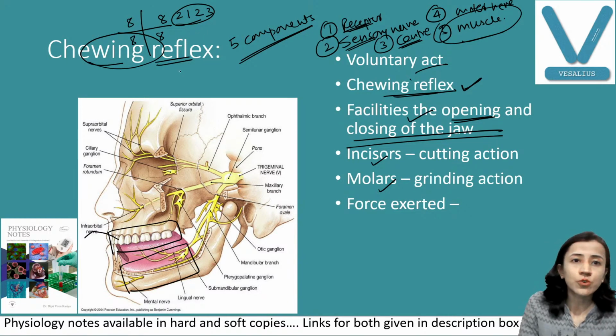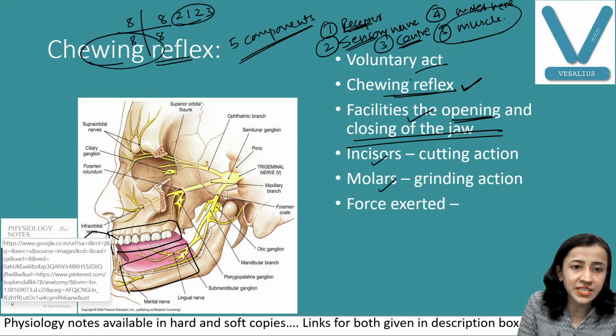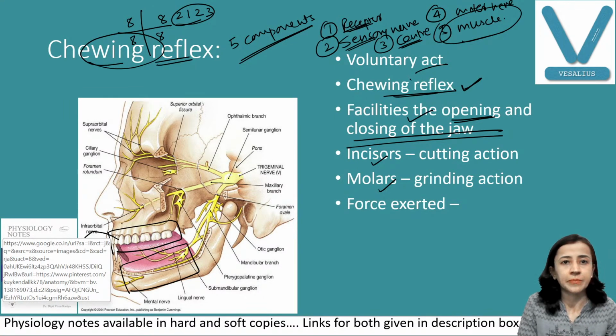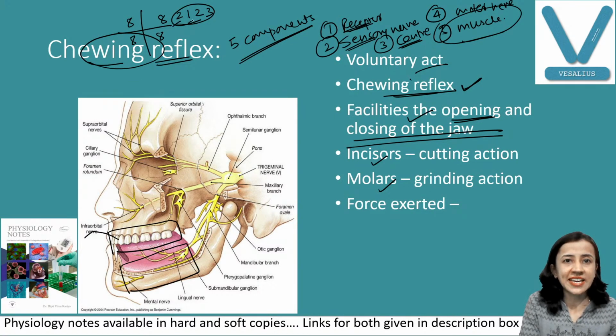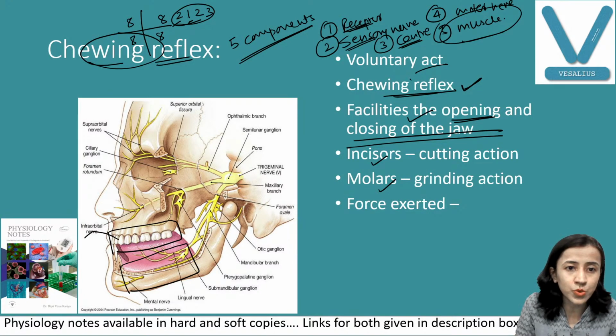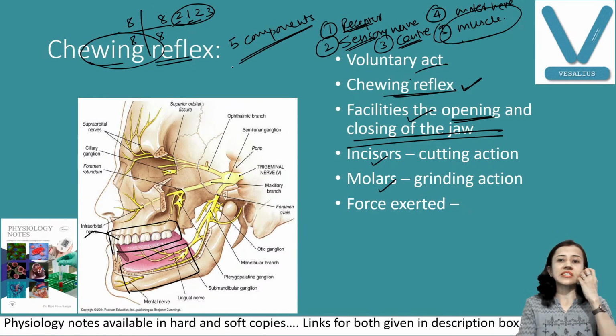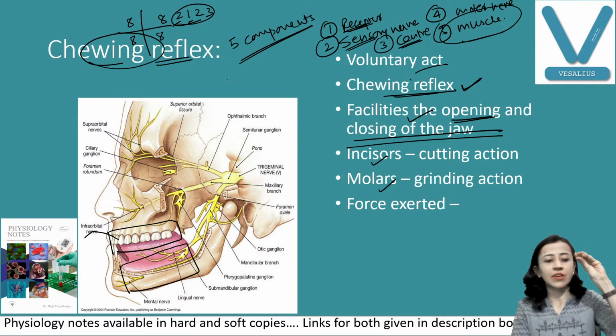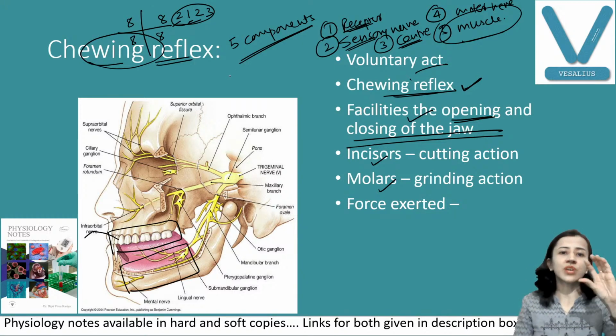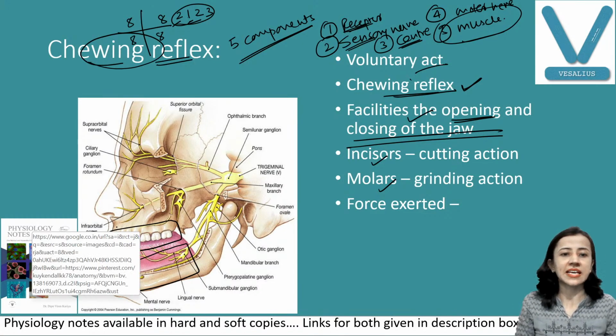Fine. So 2 are incisors, the first 2 at the front, 2 incisors, 1 canine, 2 premolars, and 3 molars. Now what is the action of the incisors? Incisors are for cutting. If we want to cut something, we require these incisor teeth.